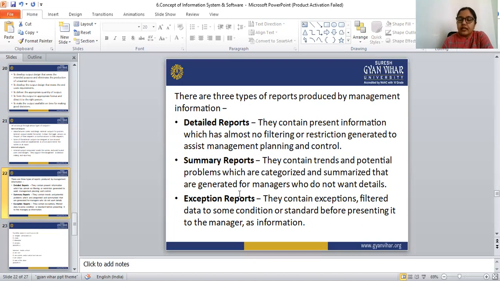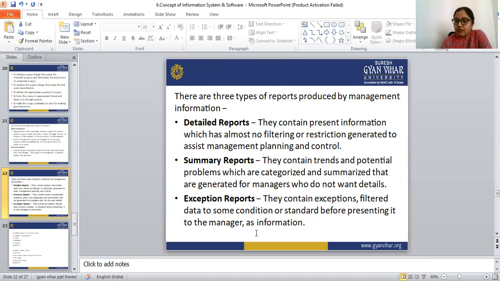Then the next is the exceptions report. Exception reports contain exceptions, data filtered by some condition or standard before presenting it to the manager as information.